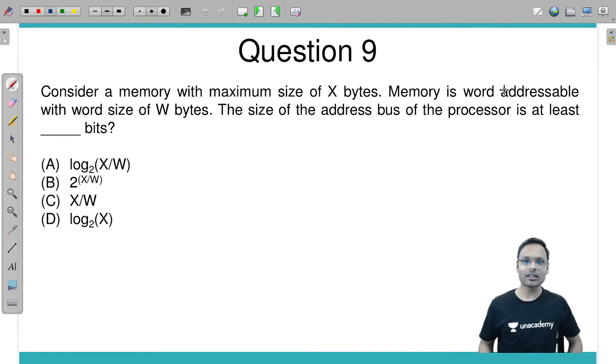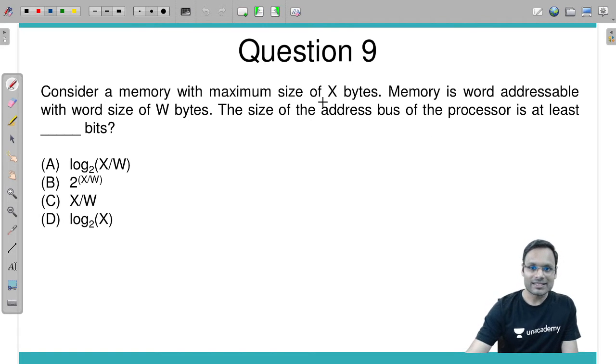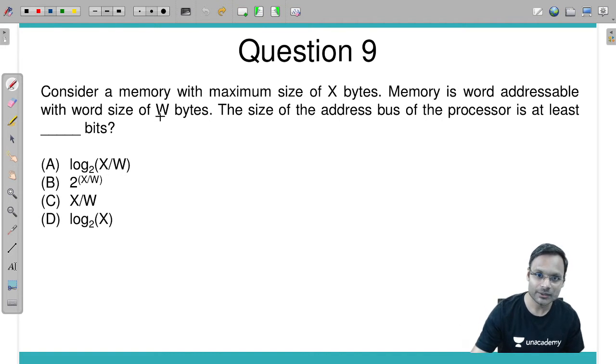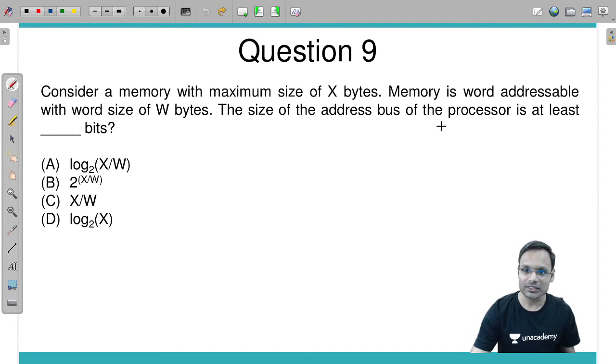Question number 9, another question. Consider a memory with a maximum size of X bytes. So the size of the memory is given as X bytes. The memory is word addressable with a word size of W bytes. So the memory is of this size, but this is not byte addressable memory. It is a word addressable memory and the word size is W bytes. The size of the address bus of the processor is at least how many bits?